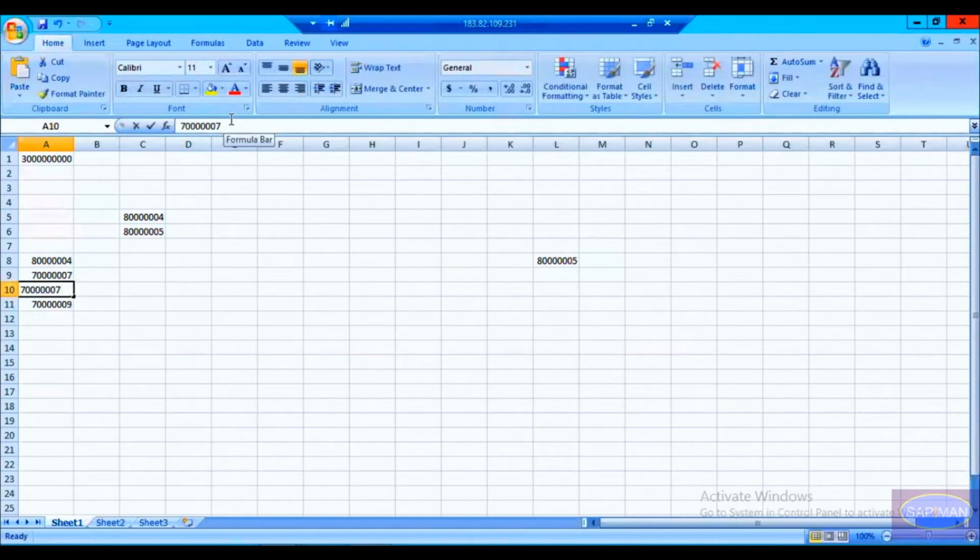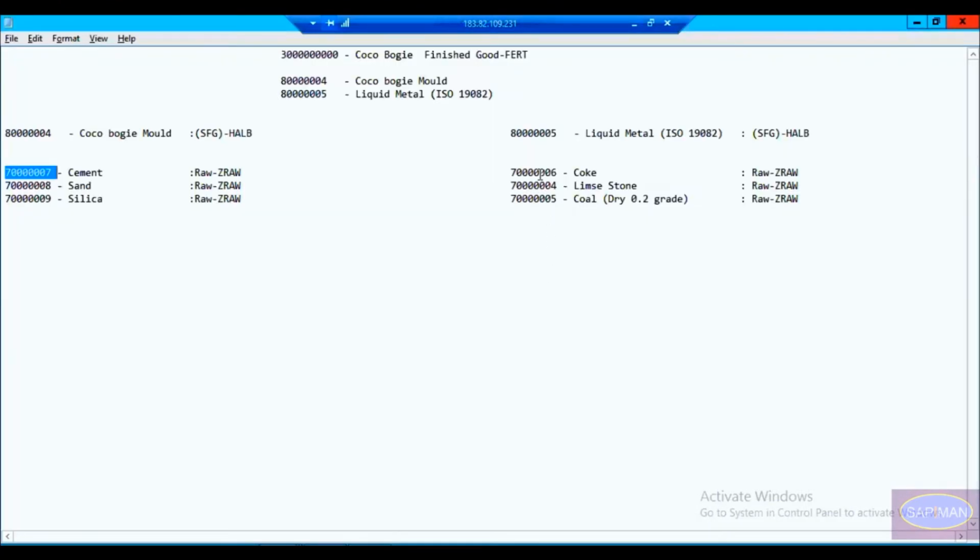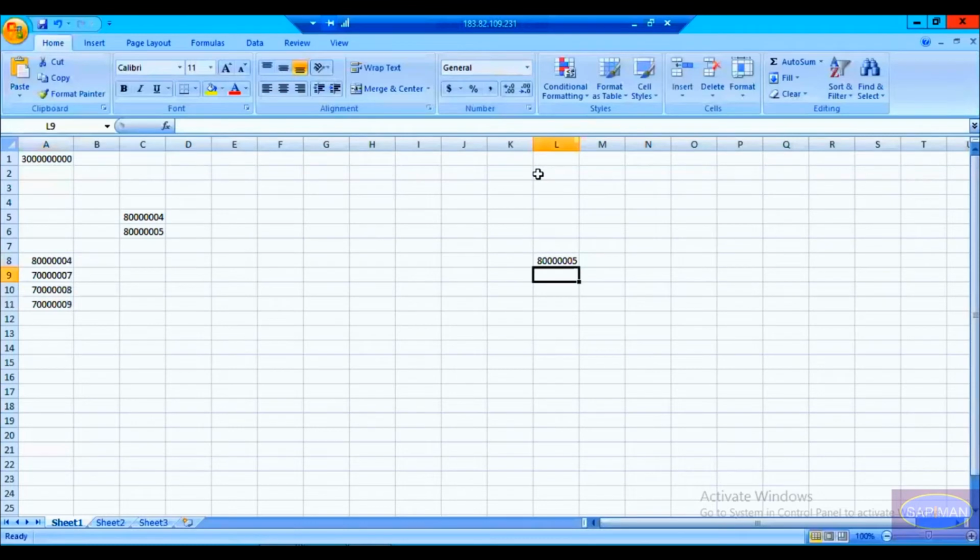Here it is your 8005. Now, what is the material price for this product? First of all, we'll see. Similarly, here it is 7006, 7004, and 5.